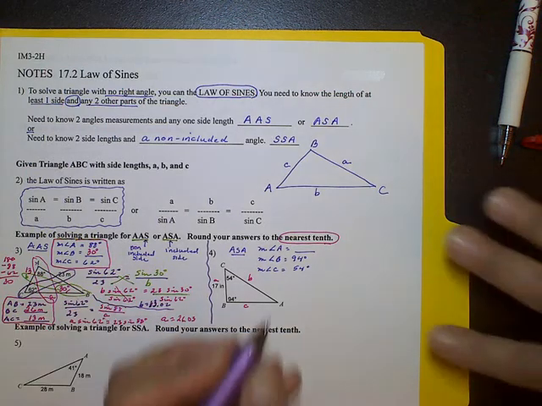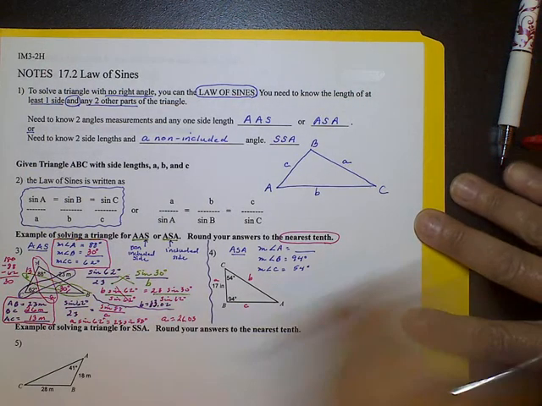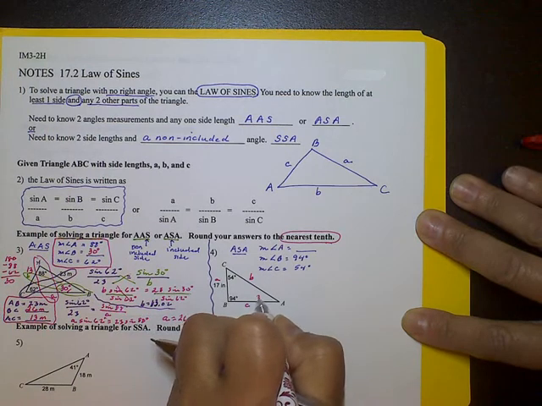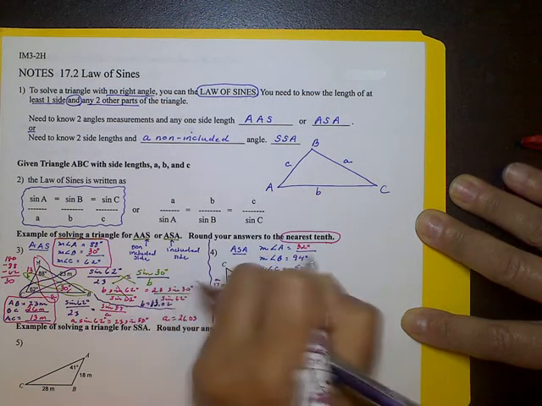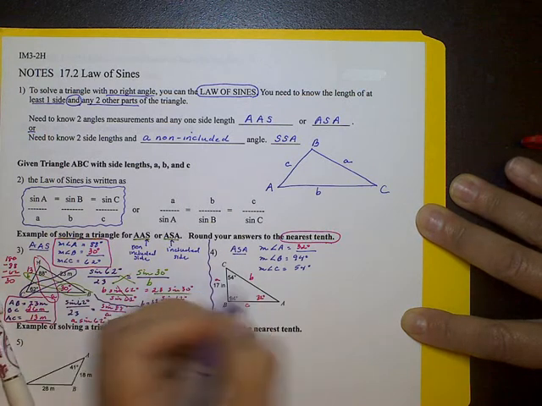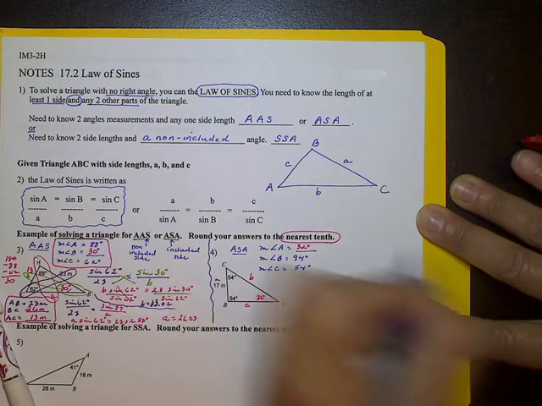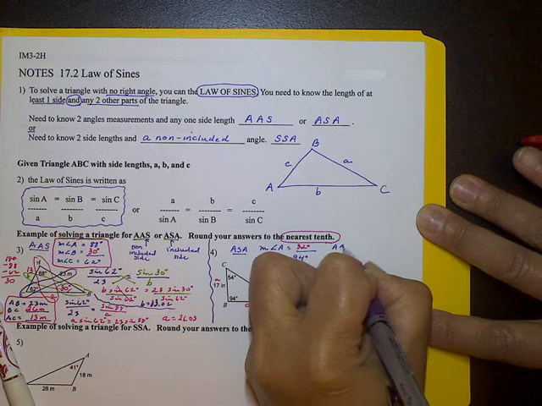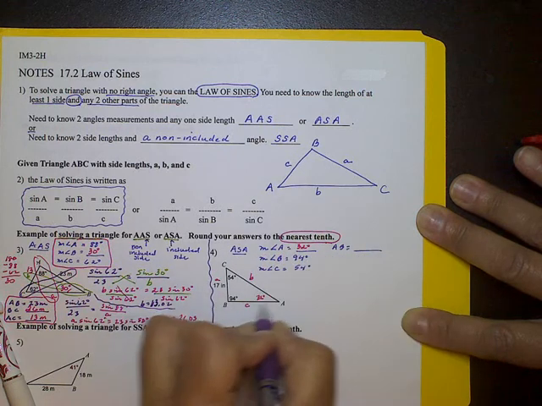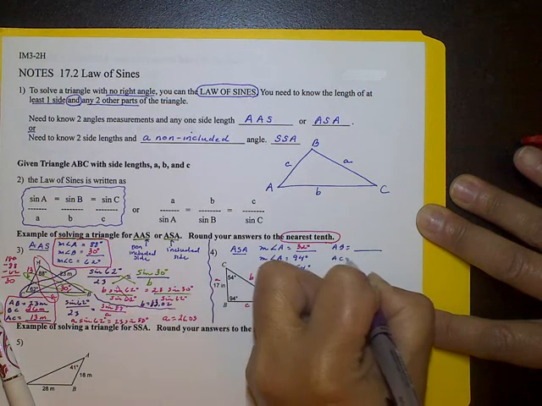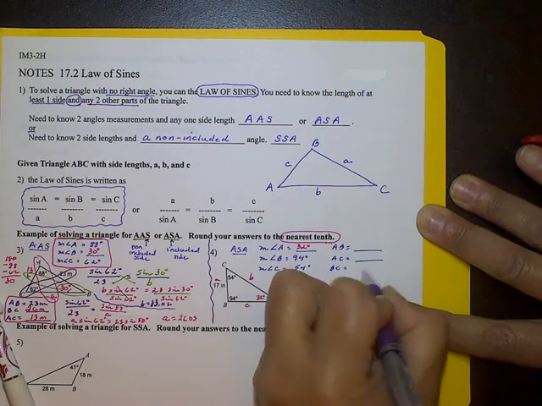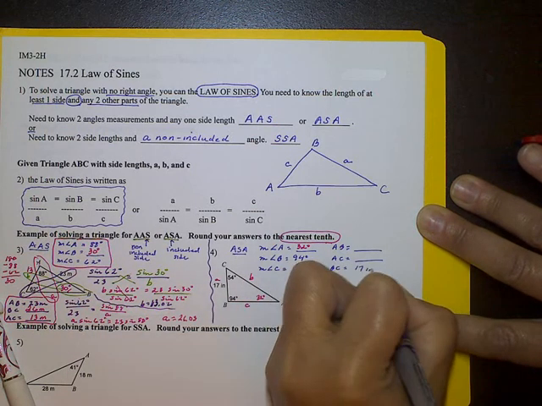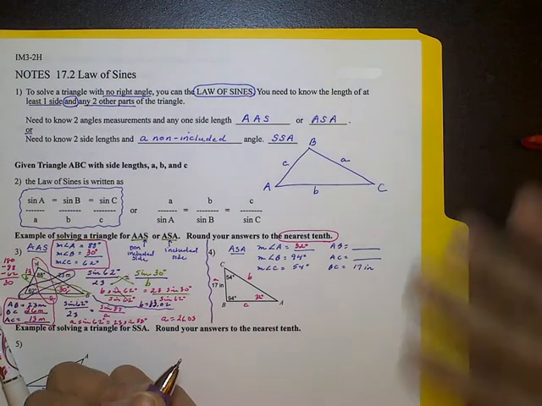You should get 32 degrees for that. And I know that you know how to figure that out, so I'm not going to go through that. This is 32 degrees using the angle sum theorem. So that piece we need to know. The other piece that we need to know is AB, and we need to know AC. We already know that BC is equal to 17 inches. Okay, so these are the two that we need to find.